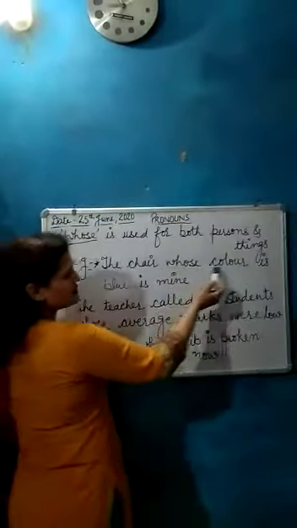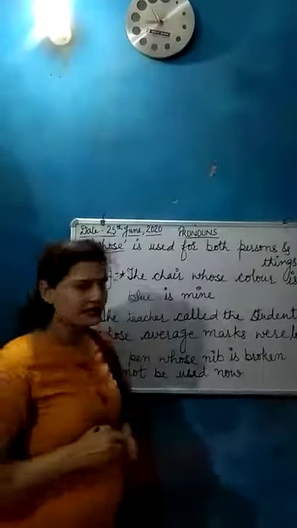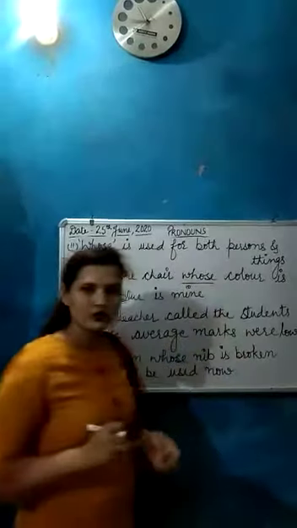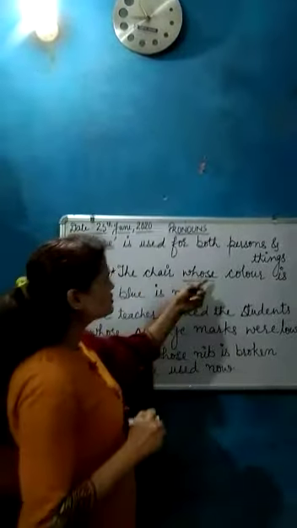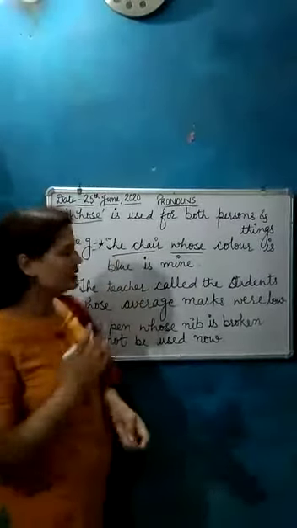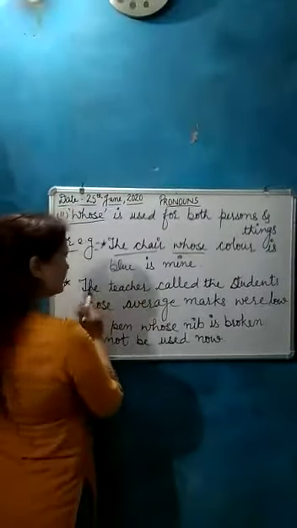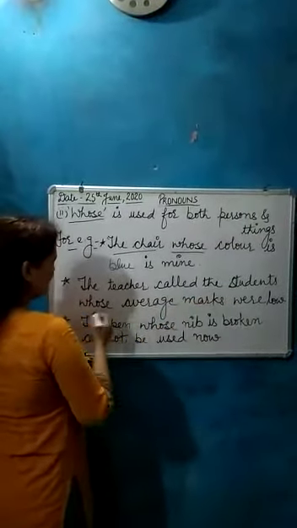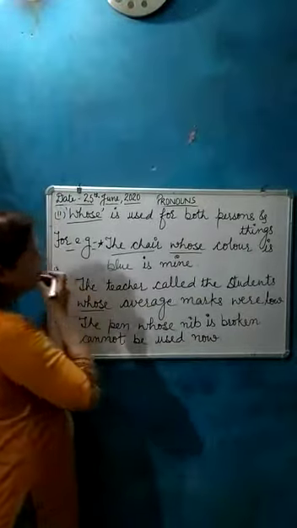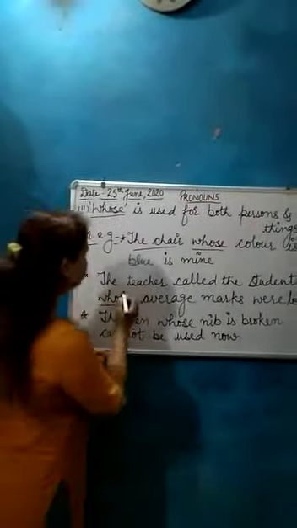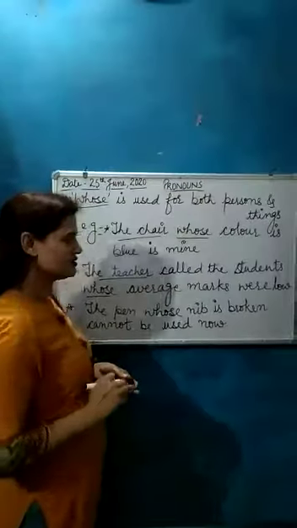The chair whose color is blue is mine. We use whose here as a relative pronoun and it is used for a thing, and the thing is the chair. Next, the teacher called the students whose average marks were low. Here we use whose for the person, and the person is the teacher.